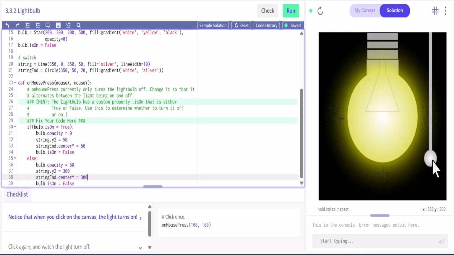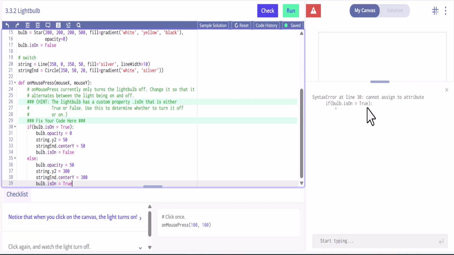Right? Yep. And then because up here when the bulb is on true, we're going to end up with the bulb is on false. And then down here we're going to be true, since this one's false. Okay. I think that's it. But yeah, just copying and pasting those make that pretty easy. All right, let's go ahead and run this.